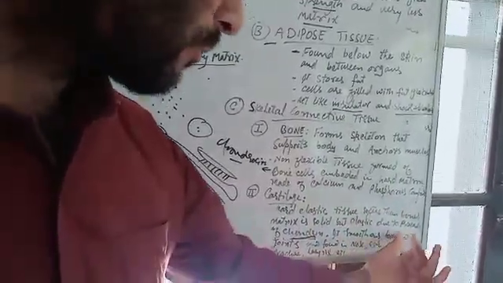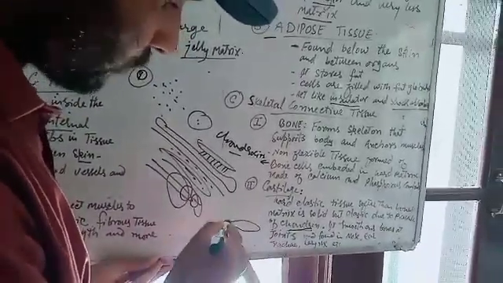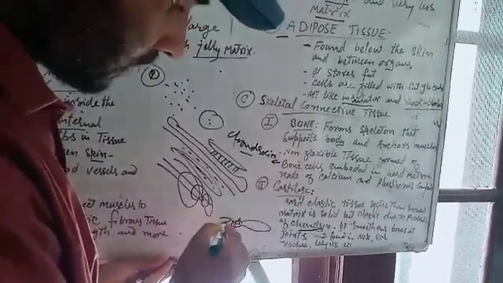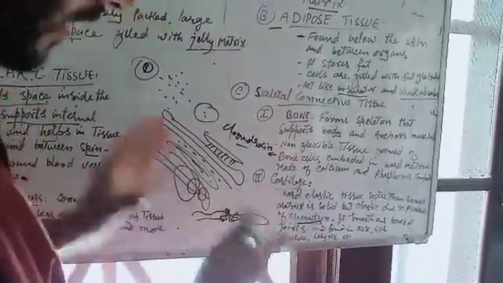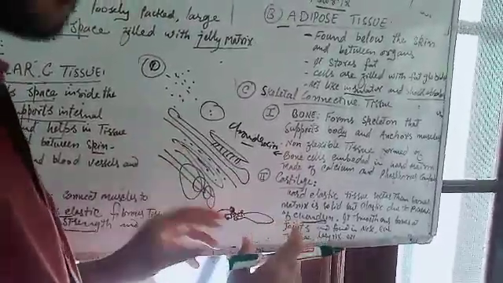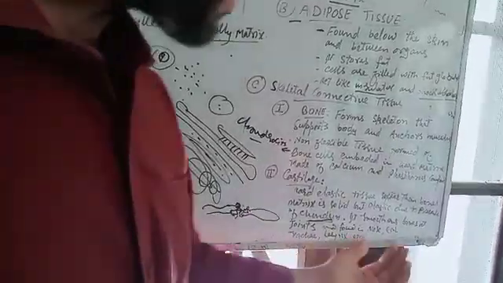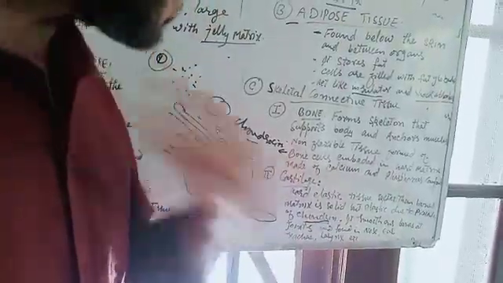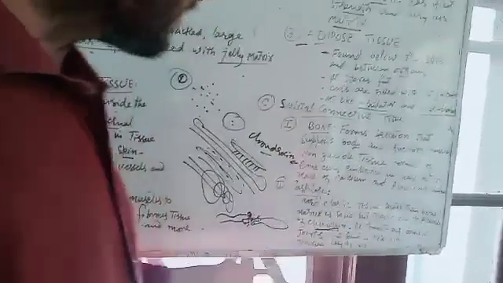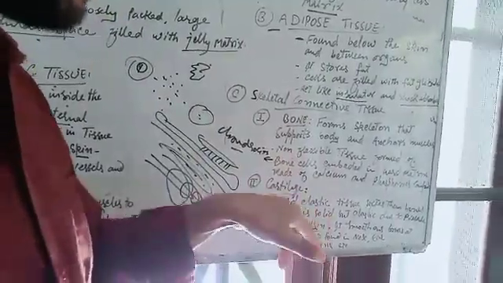It smoothens bones at joints. That means it is present at the joints of bones. You might have seen that at the joints of bones there is cartilage, so that the two bone heads cannot harm each other during movement, and it makes the movement frictionless. It is found in your nose and ears. Trachea means windpipe. Larynx means voice box. Between the bones of the vertebral column, at the bone heads, cartilage is found.